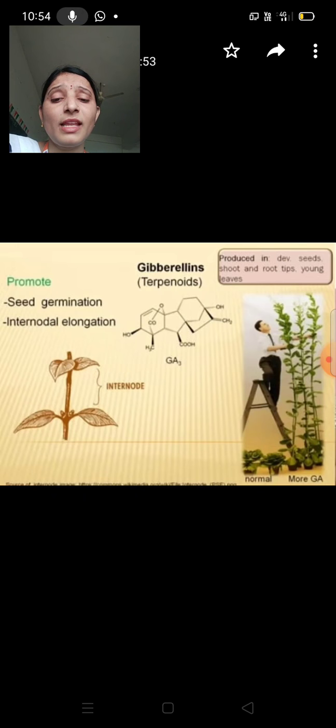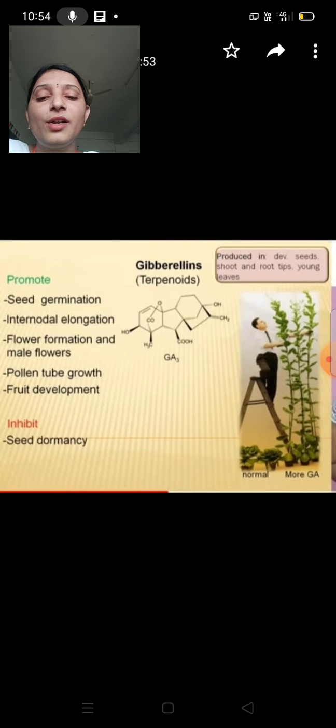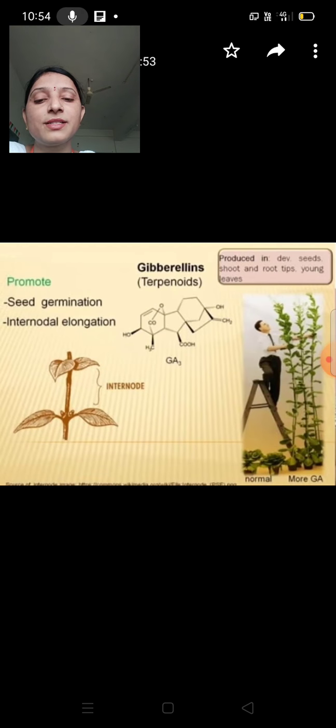Another function is promoting internodal elongation. So see this picture, internode. Internode means the part of the stem between two nodes. Can you identify the tall plant in this picture?